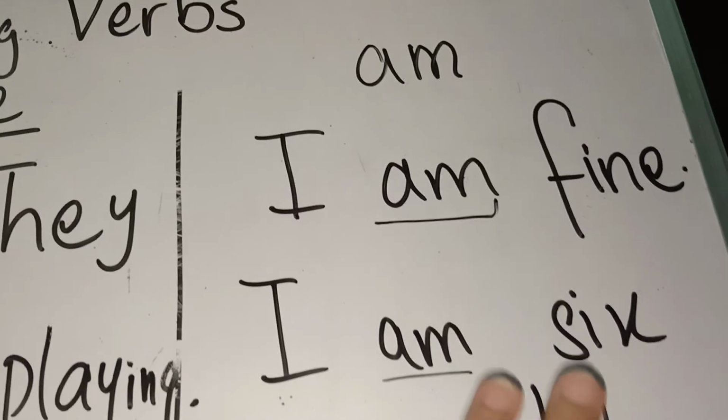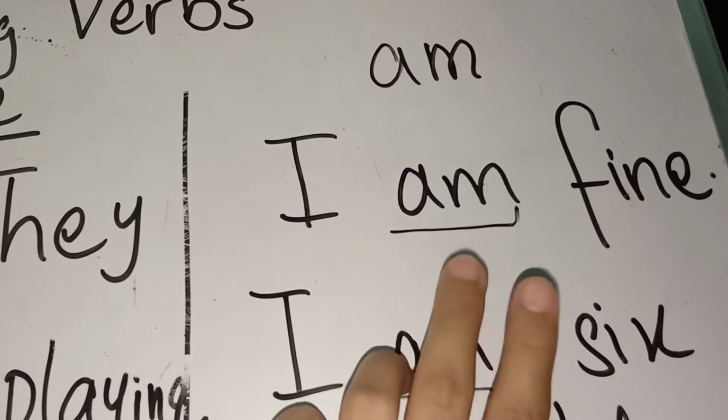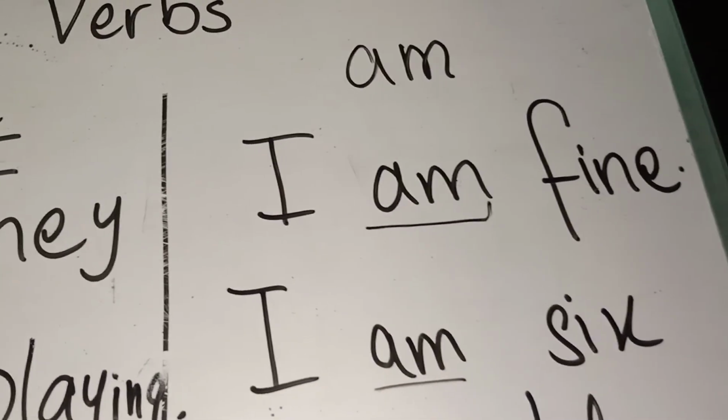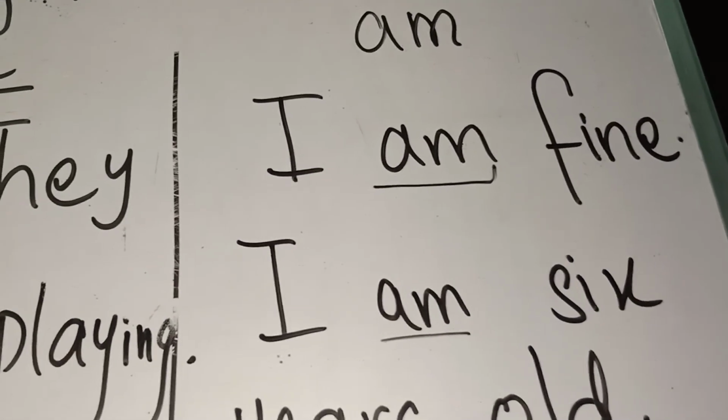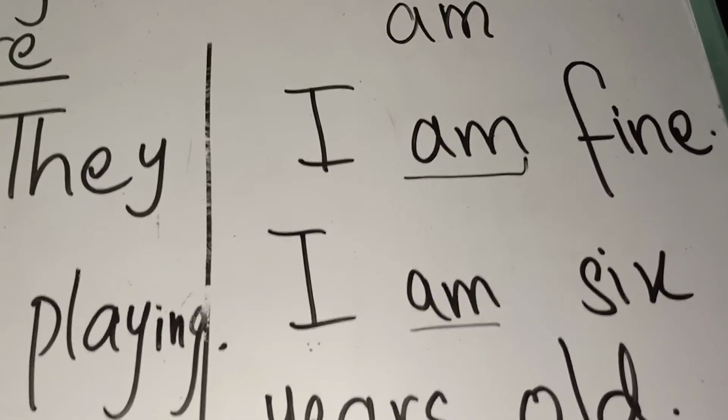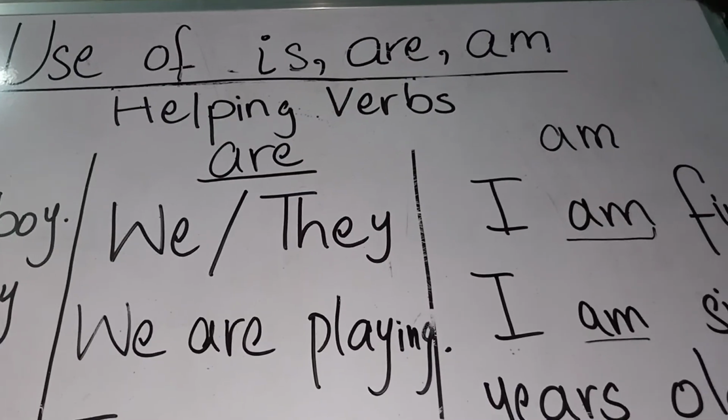Next, move on to am. Am is used when we are talking about ourselves. When we are talking about ourselves, then am is used. Am is used with I. It is always used with I. Okay? So this was our lesson.